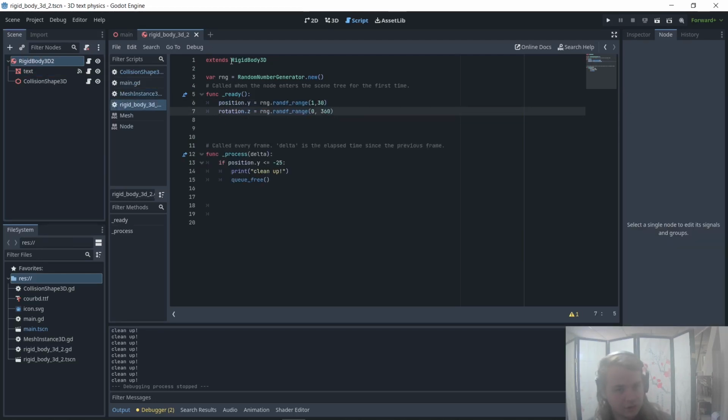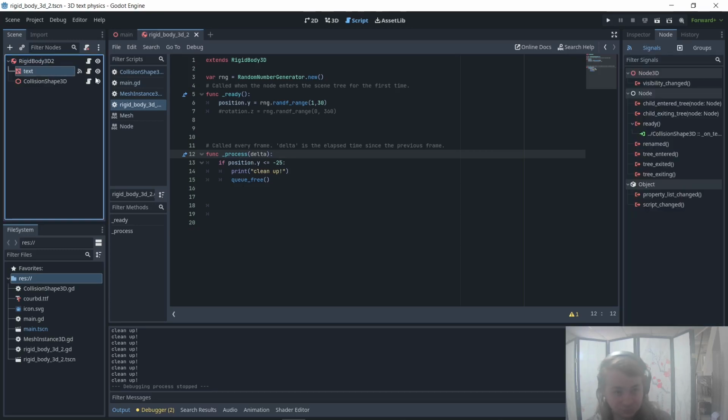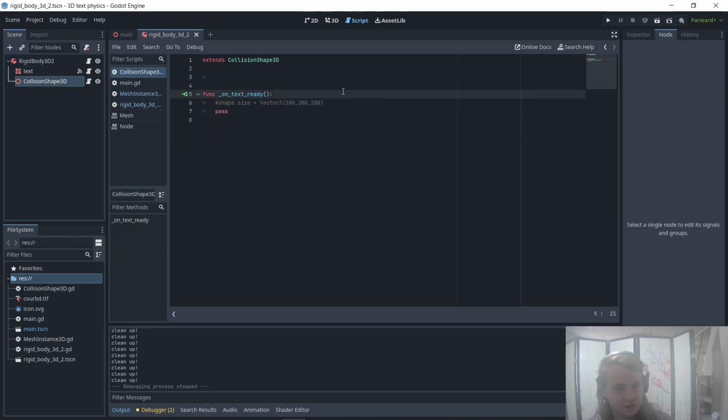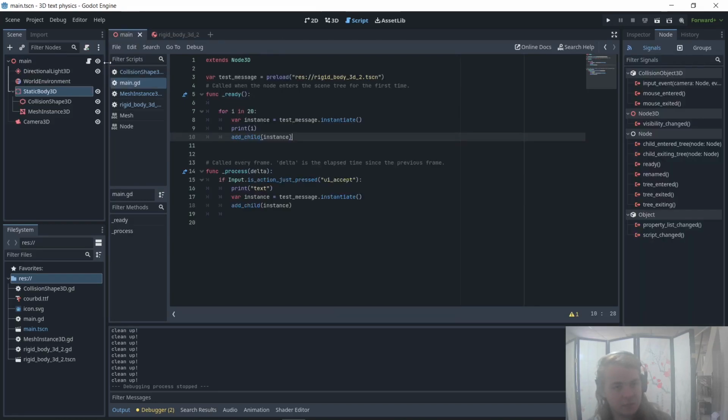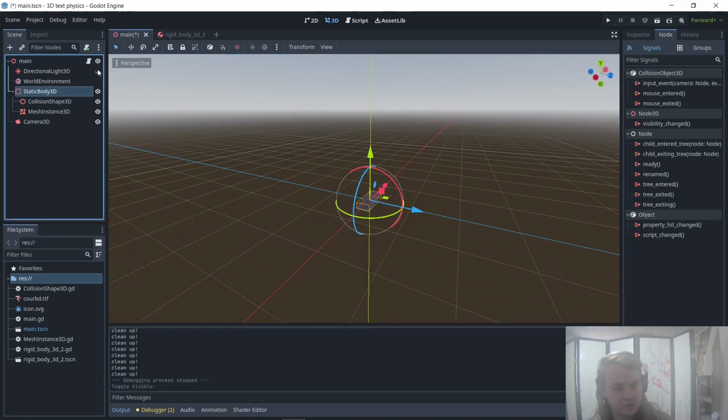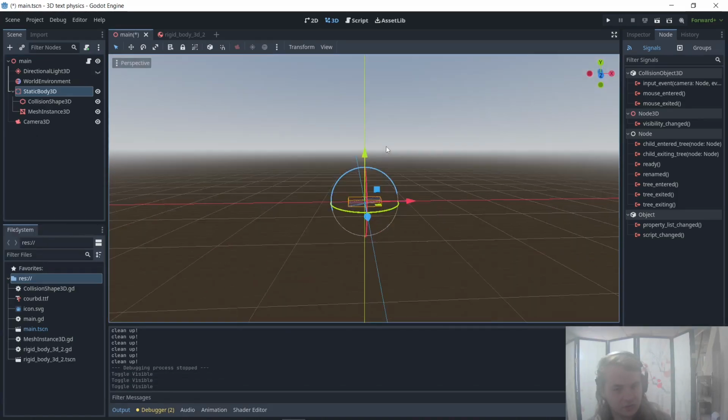So here's a script. This just randomizes the position, the rotation, and if it's ever too far below the thing, it'll get rid of it. What this script does is randomize the color, and this script is just a placeholder right now. I'll figure out how to make that work. And then in our main, we've got the directional light, so that just makes the scene look pretty.